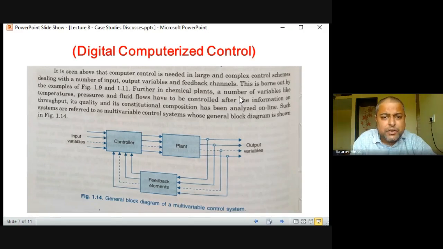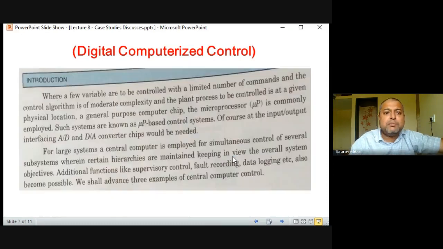So those many things from industrial chemical plants are actually to be controlled after the information on the throughput. Throughput means output. Its quality and its constitutional compositions has been analyzed online. Such systems are referred to as multivariable control systems whose general block diagram is shown below. So this can be the industrial plant diagram, and here you can say what the parameters are. So all the four parameters can be temperature, pressure, liquid level, and liquid flow. So these four can be FLTP system. So the same kind of multivariable control systems where a few variables are to be controlled with a limited number of commands and control algorithms.